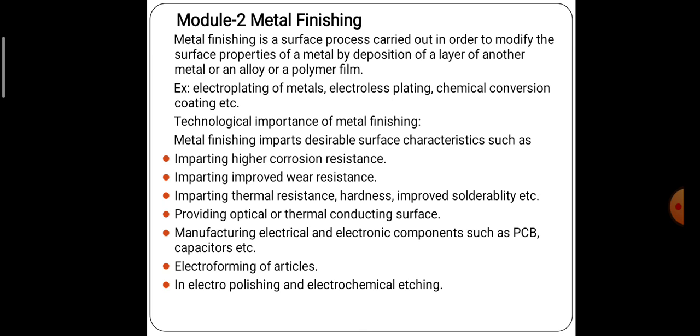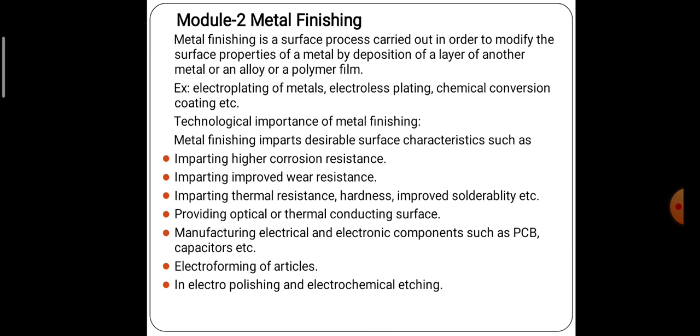Here we are coating the material. The material, like a polymer material or metal or alloy, is coated on the surface of the base metal in order to modify the surface property of that material. If you modify the surface property, it exhibits some very important properties. That's why we coat that metal, alloy or polymer material on the surface of the base metal, and that process we call the metal finishing process.